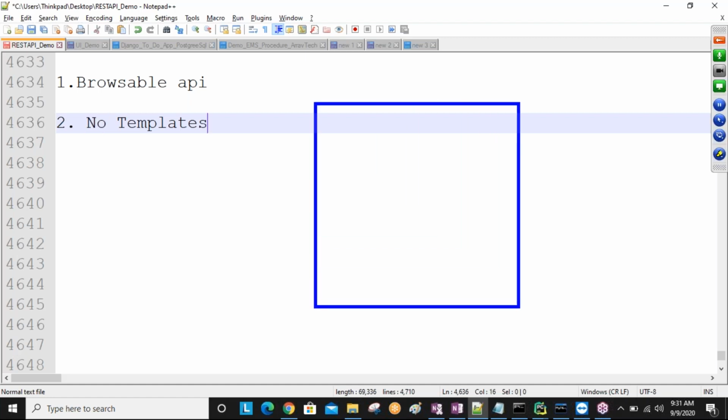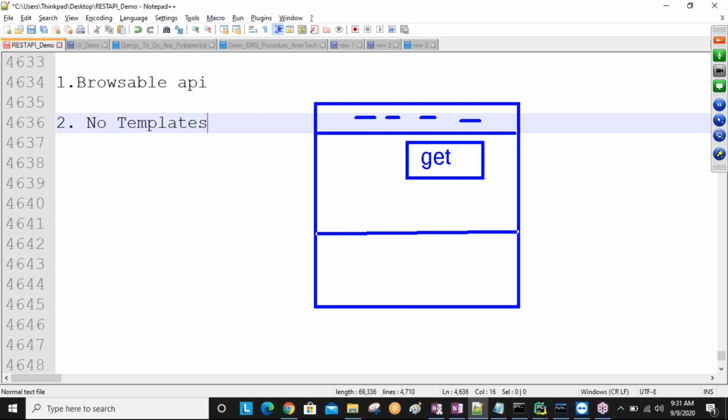Why means I already told. If you want to perform any CRUD operations, you can do all CRUD operations using your browser only. My URL is there, sir, assumption. Here I'm getting all the buttons, the get button, for example. And here my screen is dividing into two sections. So here I'll get employee number, employee name.